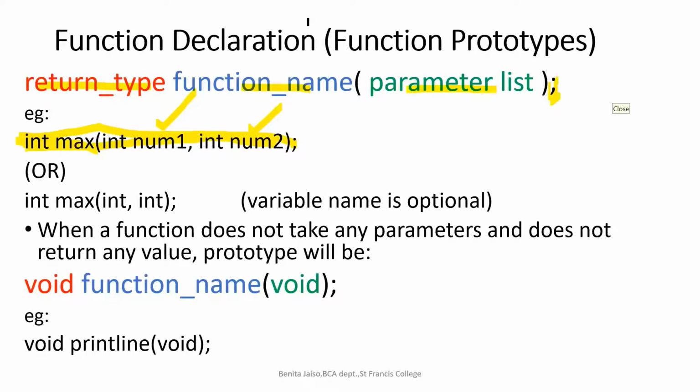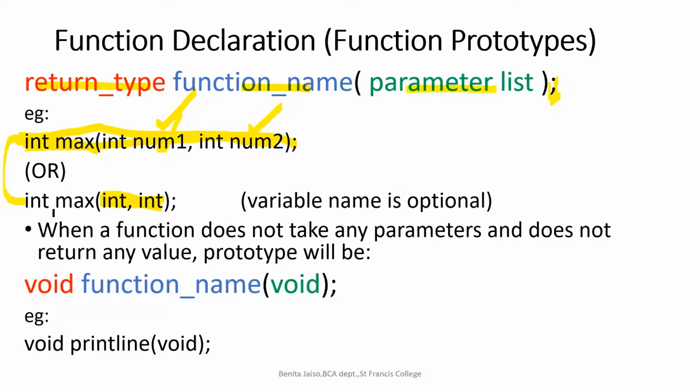So max is the name of the function and integer is the data type, and the argument names are num1 and num2, and we are mentioning the data type also. One thing you have to listen to here when you go for competitions: when we are declaring the function, we may mention only the data types of the arguments. What we are expecting is two integer arguments. We are not mentioning the names of the arguments. Are you all listening? You can write the same declaration in this way.